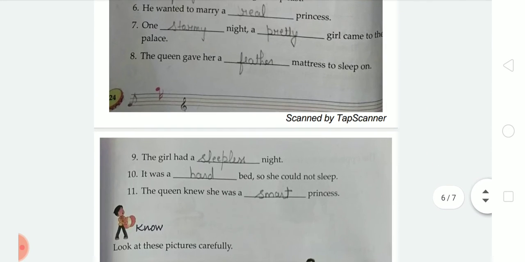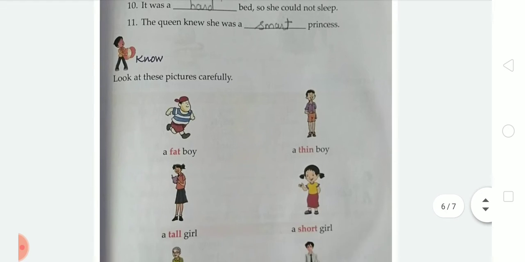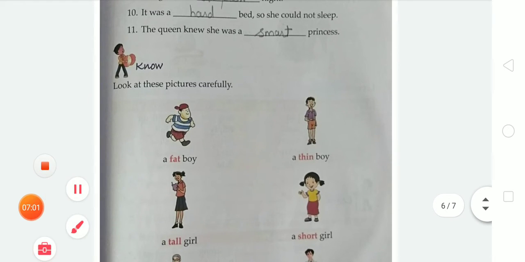Okay students, now moving to the next. There is a very important topic for you, so you have to read it. Students, look at these pictures carefully.